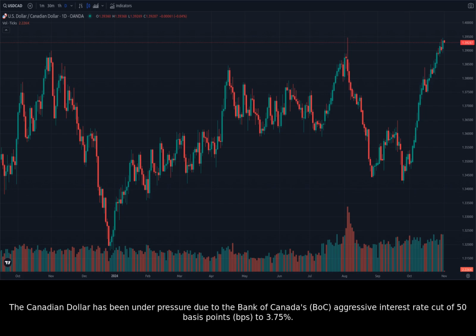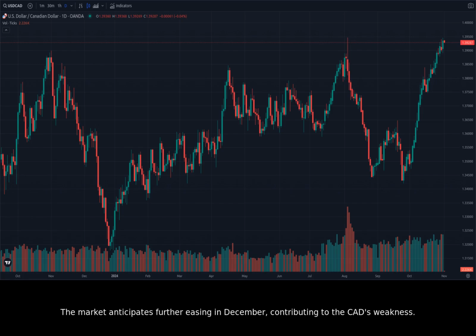The Canadian dollar has been under pressure due to the Bank of Canada's, BOC, aggressive interest rate cut of 50 basis points, BPS, to 3.75%. The market anticipates further easing in December, contributing to the CAD's weakness. Soft Canadian GDP data also contributed to the dovish bet.